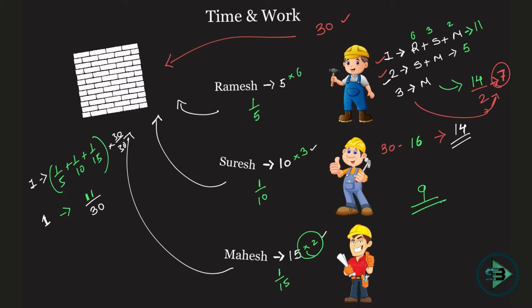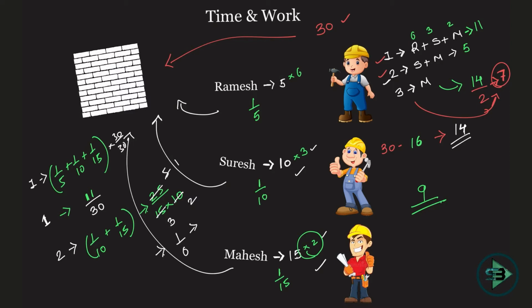Now let's see what's happening on second day. Who all will be working? Suresh and Mahesh. So what is the amount of work that will be done on second day? You will say it's simple, just say 1 by 10 plus 1 by 15, right? Because only Suresh and Mahesh are working. So let's just add, this is 15 plus 10, which is nothing but 25 divided by 15 into 10. Now let's cancel this. This comes out to be 1 by 6.